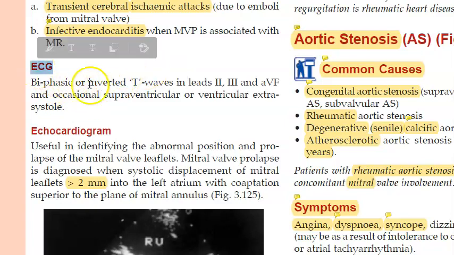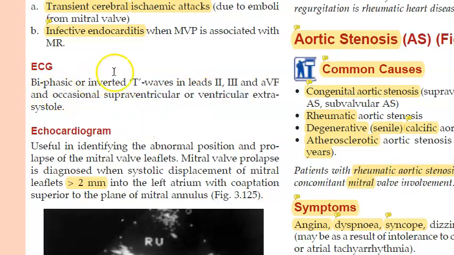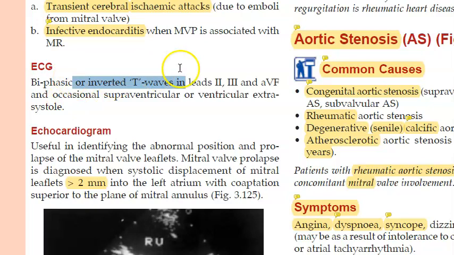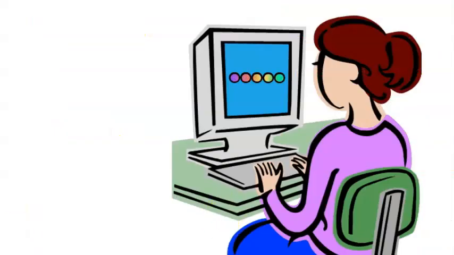Then ECG, what will you see in this ECG? You will see inverted T waves, biphasic or inverted T waves, supraventricular or ventricular extrasystole. Okay. Let's move on to the echo, guys.